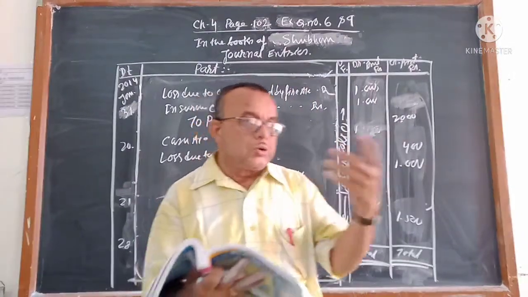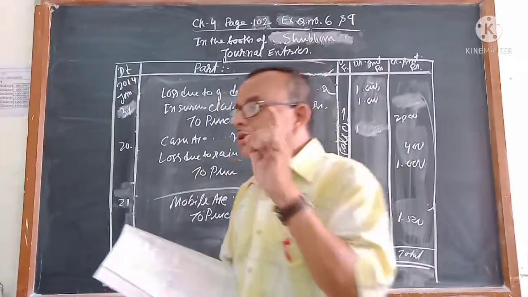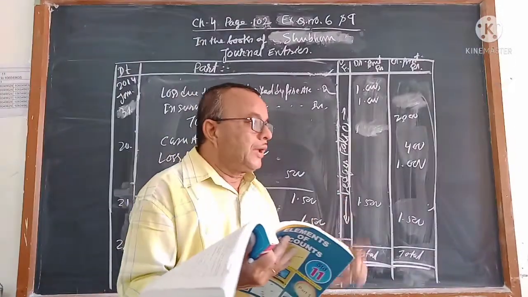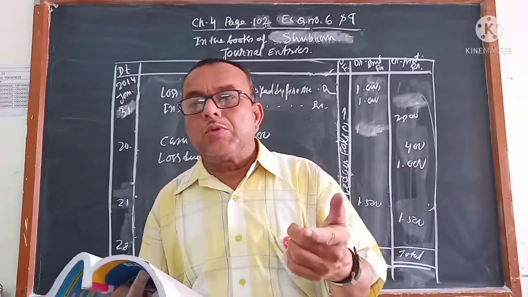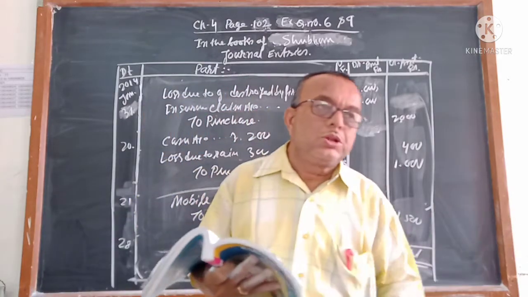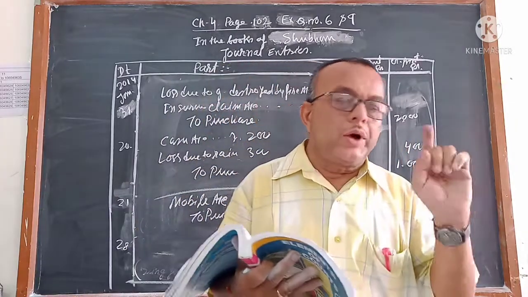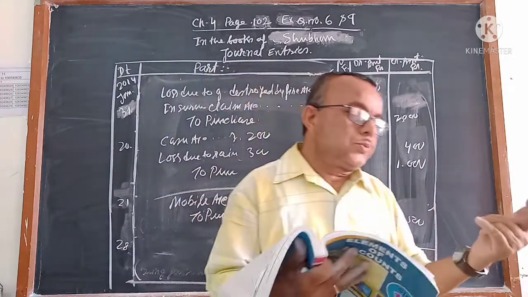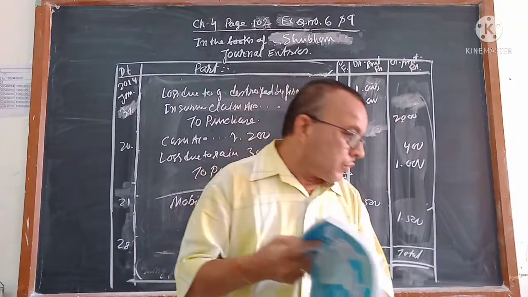I do not know how much you are understanding, but I want to tell you one thing, that at least twice you watch this video and you try to write the answer. After watching, then you switch off the mobile and you try to write the answer in your answer sheet, notebook. Then you will be able to understand. Main thing is, you will feel difficult why it is debit, why it is credit, and how much is debit, how much is credit. Once you are understanding, remaining things you will be able to understand. Hope you are understanding. I do not know.